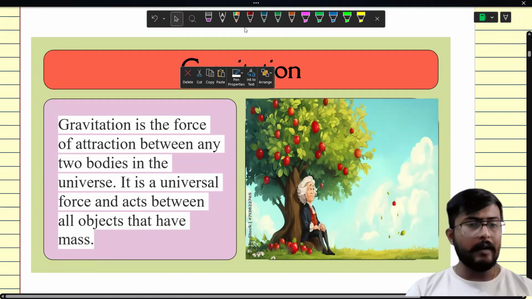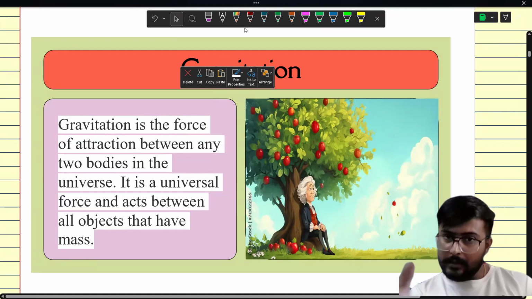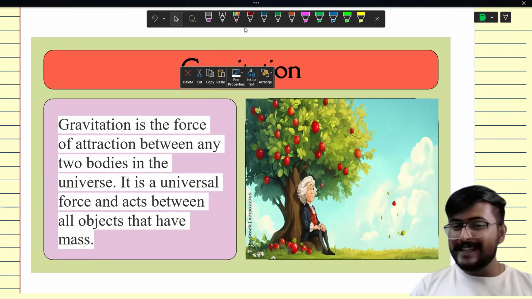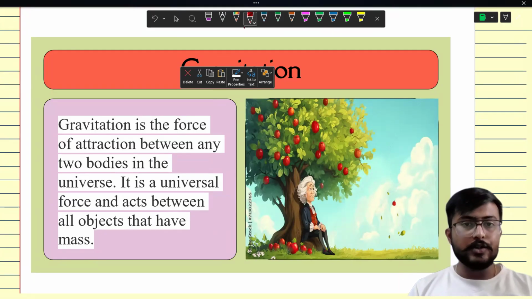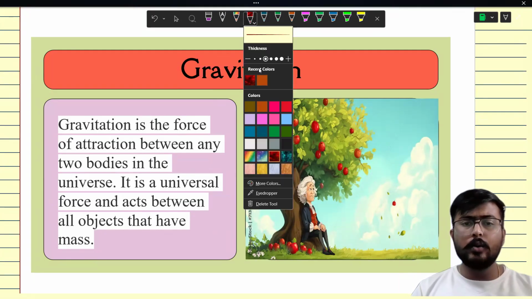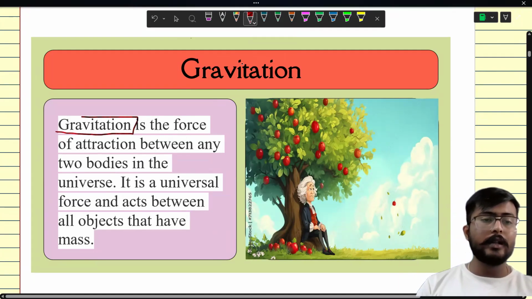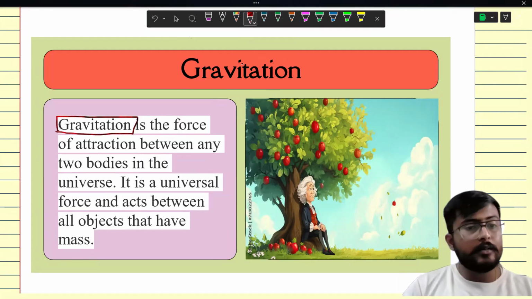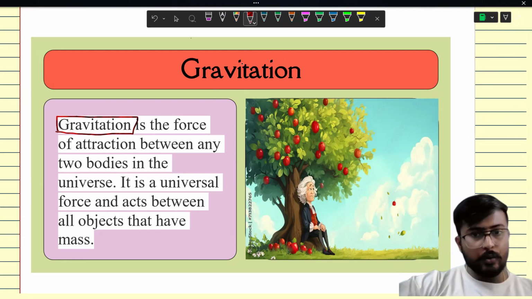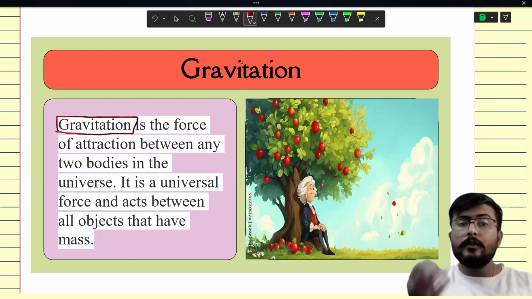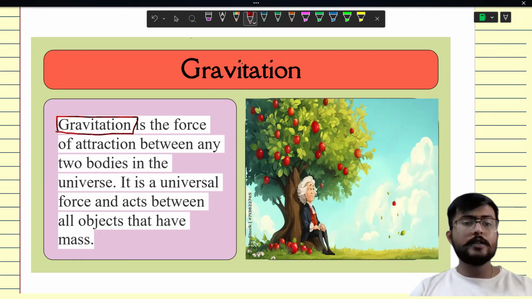So the topic that we are starting is gravitation. You can see a picture on the side that there is a person sitting under a tree. I hope everyone is clear who he is. He is Sir Isaac Newton, who coined this term gravitation. Now you might be thinking, sir, what's something amazing that he did? So basically, everyone noticed the falling apples, falling things on the surface of Earth, but no one coined this term gravitation. So hats off to Sir Isaac Newton, who introduced this topic, and he gave a theory about this force of gravitation. So what is this force of gravitation?